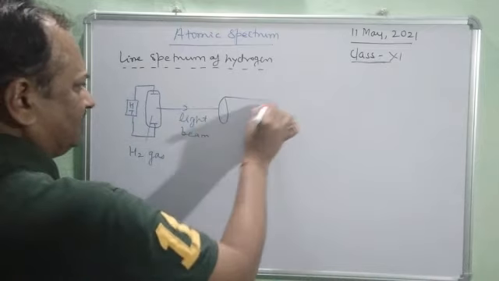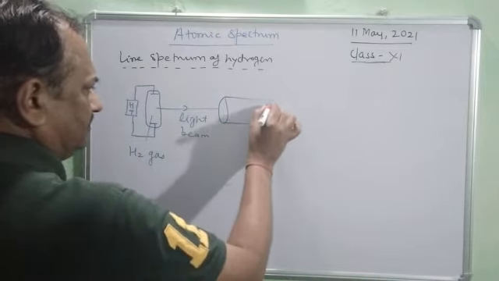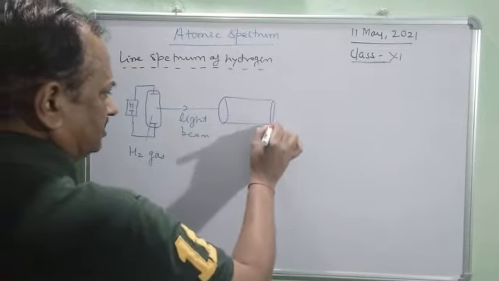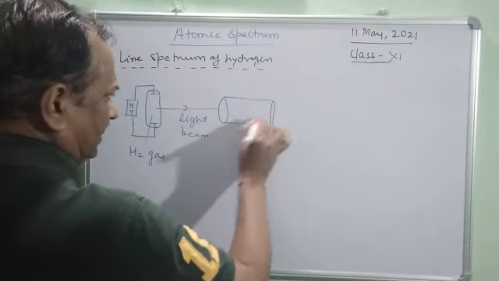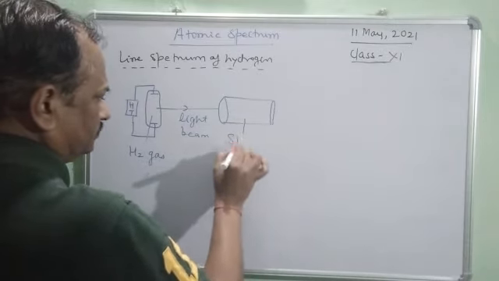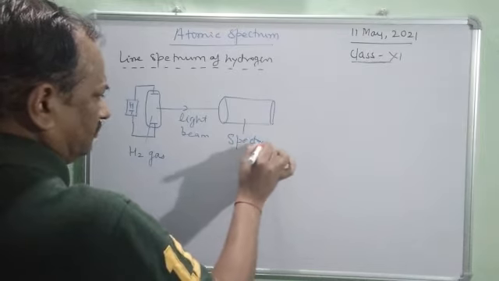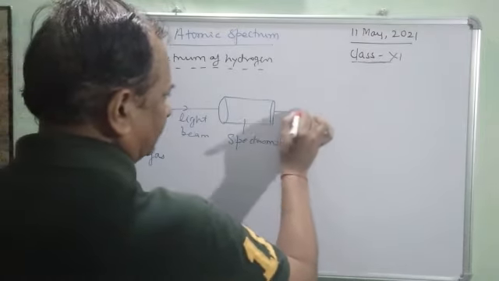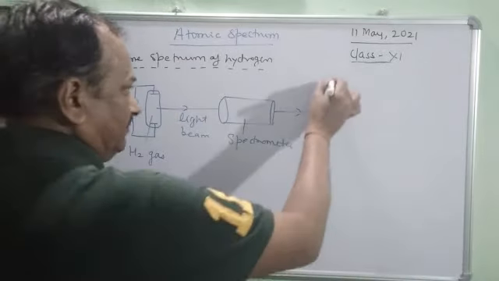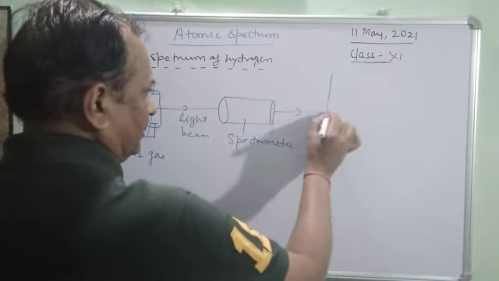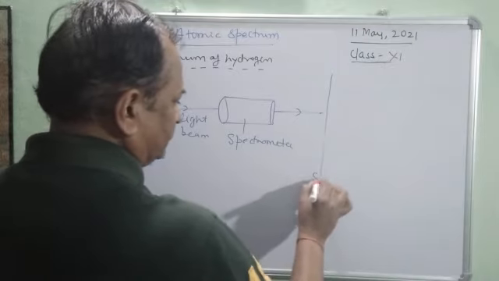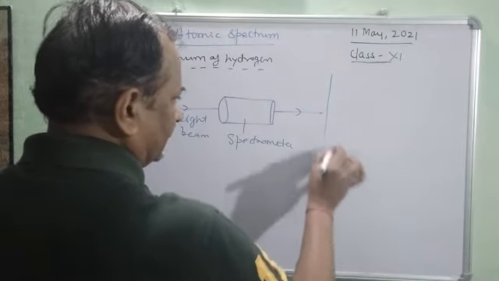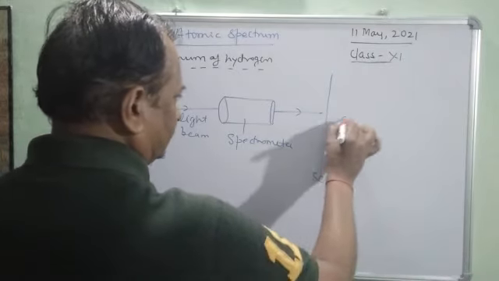A spectrometer, children, is just like a telescope or something like that. So this is a spectrometer, and here we get the spectrum. On this screen we get the spectrum.